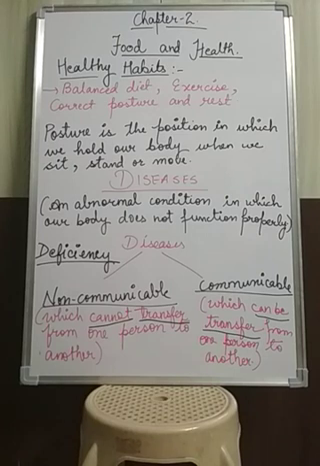So whenever you come in contact with a diseased person, then you might get infection from that person. There are some diseases which are caused by germs. Germs are of four main types: bacteria, virus, protozoa and fungi. These are the germs, or we can say microbes.